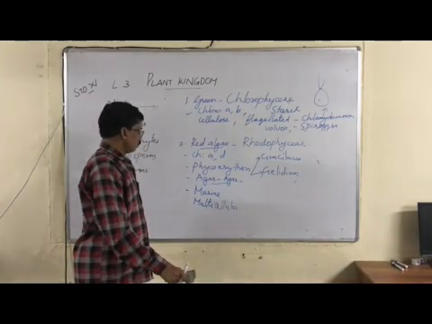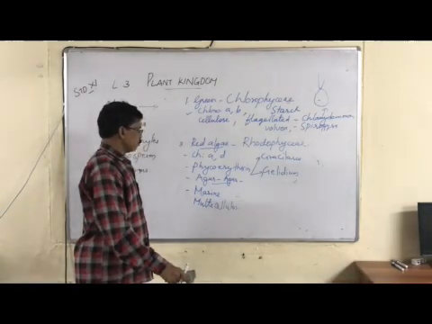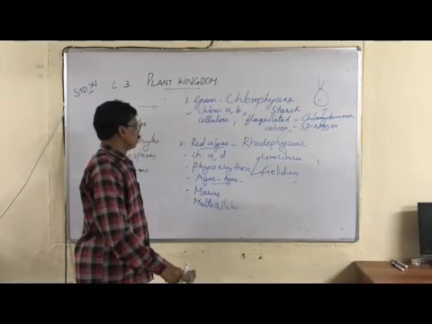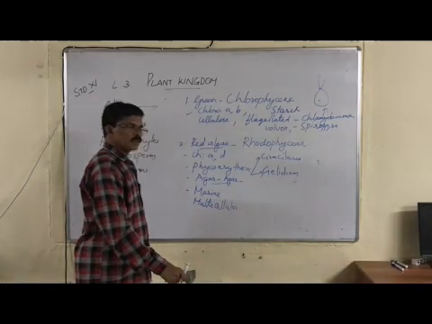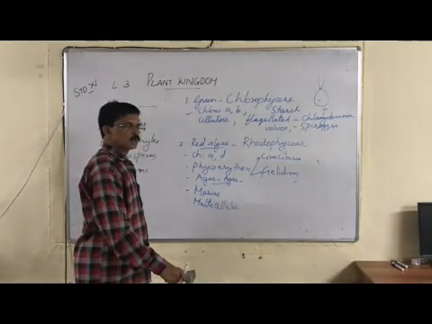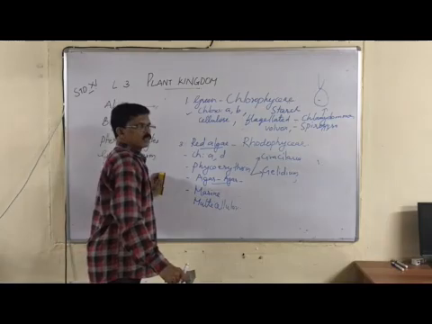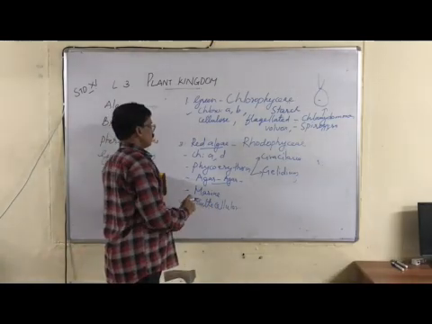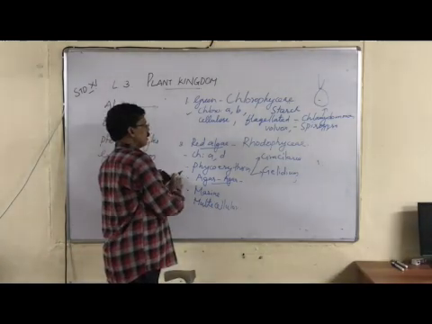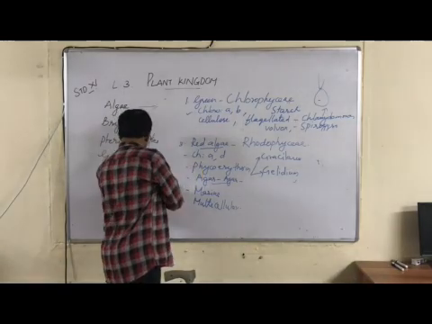This red algae is mainly found at the bottom level of aquatic bodies, where the light does not reach much. So these are the important features of green algae, brown algae and red algae.